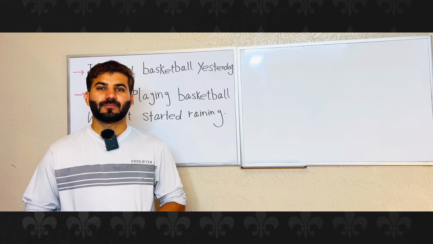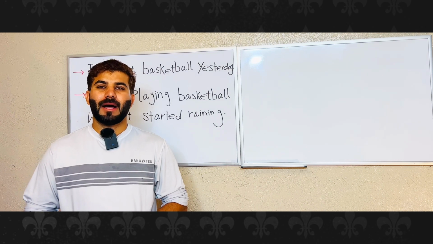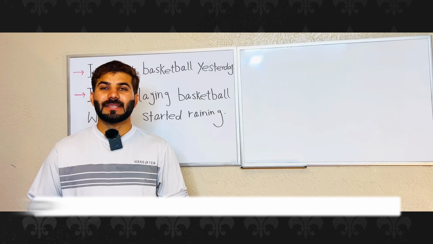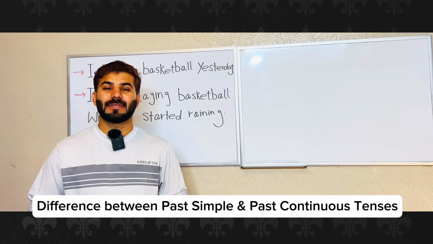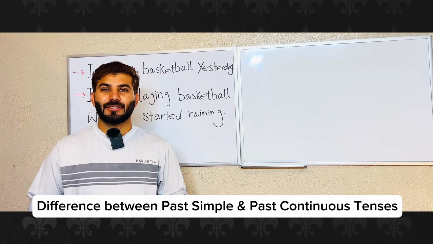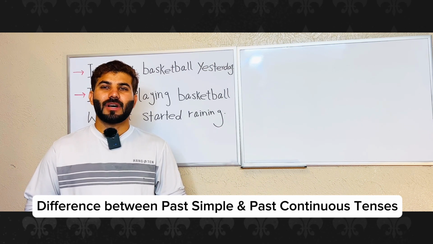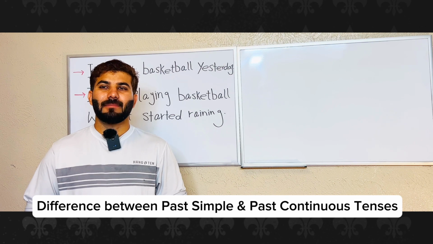But before going forward in past continuous tense, we also need to know some differences between the past simple tense and past continuous tense. The past simple tense is used to talk about actions that happened and were completed in the past.